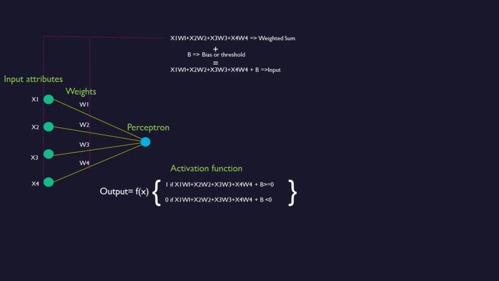This illustration shows the exact architecture of a perceptron, where the sum of product of attributes and weightage is called the weighted sum. The weighted sum along with some bias or threshold value is called input. The transformation function operates upon this input, which decides whether a particular perceptron can be activated or not. In our case, the perceptron uses a step function which says if the weighted sum is greater than the threshold value, then the perceptron will be activated. When we say perceptron is activated, this simply means the algorithm confirms it's a parrot. Or if the perceptron is for peacock, then it's a peacock.